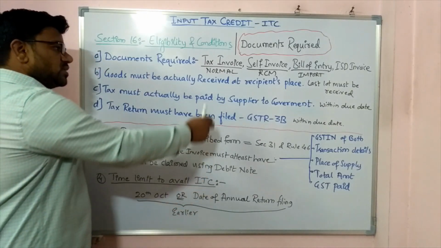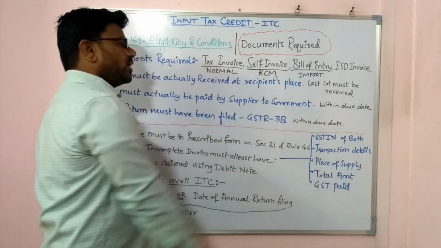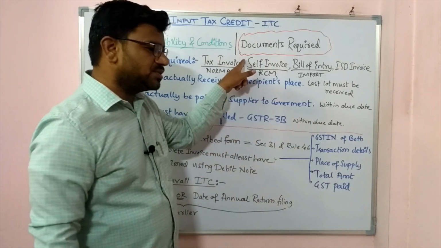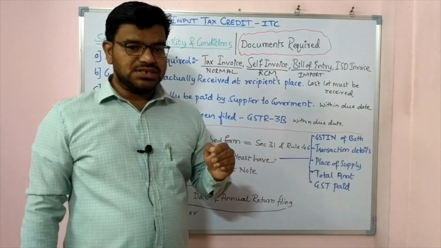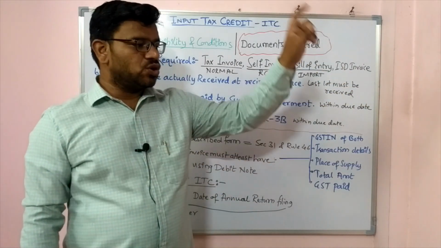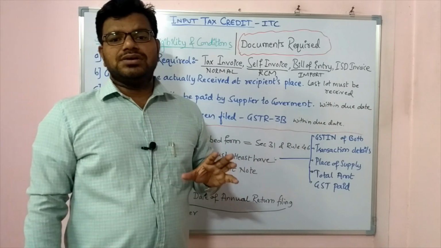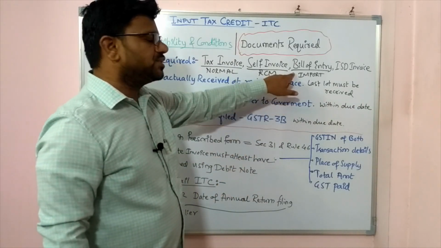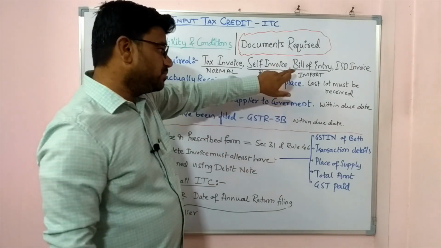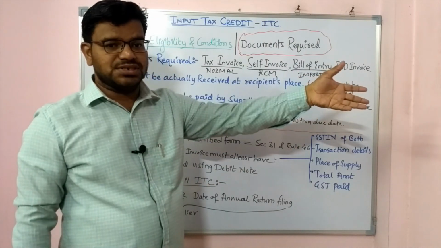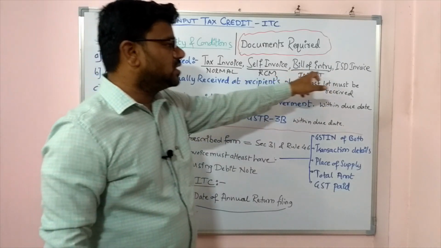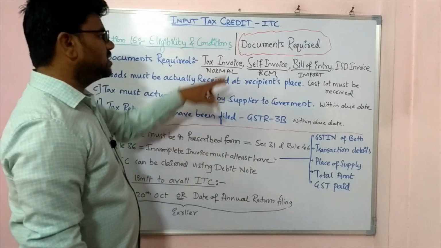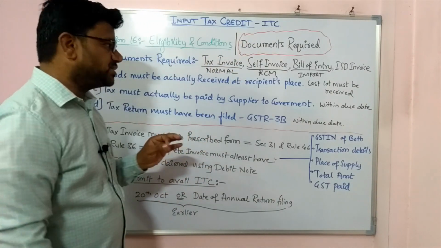Tax invoice, in normal cases you have tax invoices. In reverse charge cases you have self invoice because you are receiving service from an unregistered person. So on behalf of him you are filing his returns, you are paying taxes to the government. Now in case of import, there is no invoice, we call it bill of entry, and then input service distributor invoices are very much necessary to avail input tax credit.